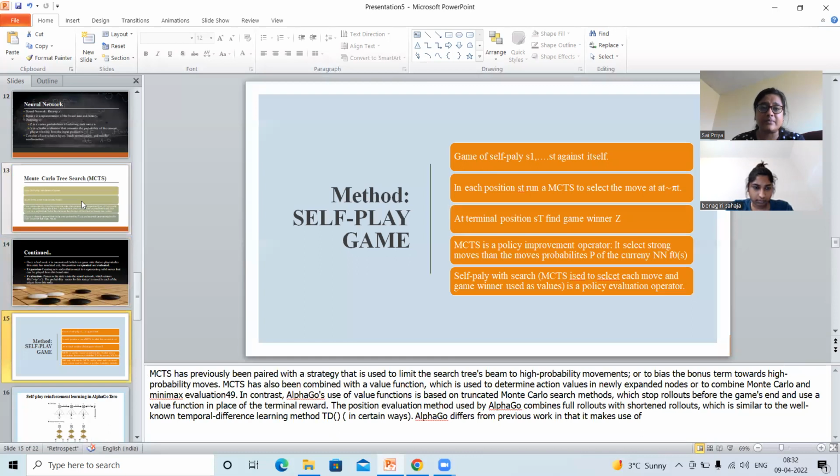Coming to the next slide, it's a self-play game method. The search tree becomes biased towards high-probability moves, and towards these high-probability moves, this MCTS is also combined with a value function, which is used to determine the action values in newly expanded nodes. This is based on the Monte Carlo search method, which stops the rollout before the game ends and uses a value function in place of the terminal reward.